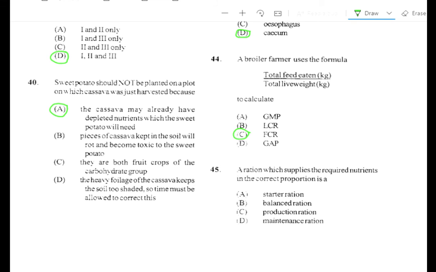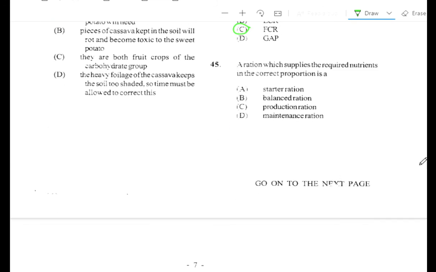Alright. Question number 45. A ration which supplies the required nutrient in the correct proportion is A. Starter ration, B. Balanced ration. The answer is B. A balanced ration. Once it is in the correct proportion, so that's the key word, correct proportion, and also required nutrients.